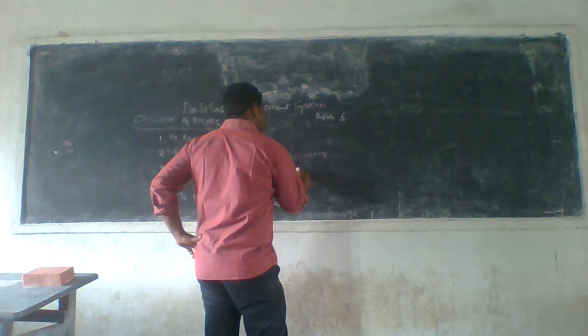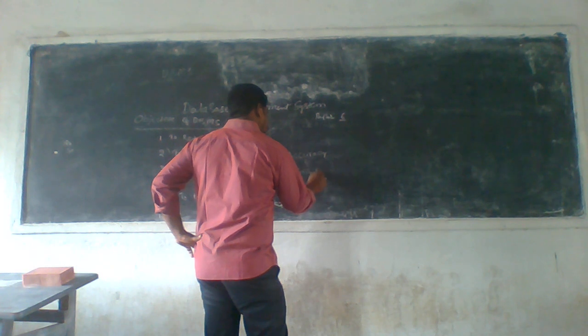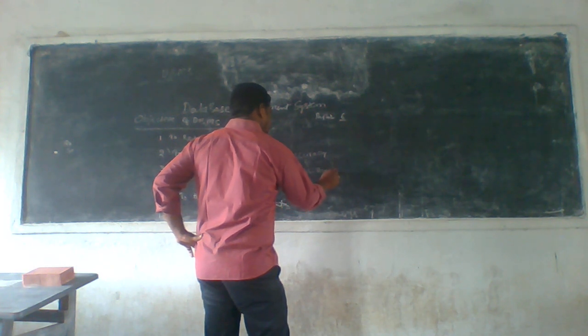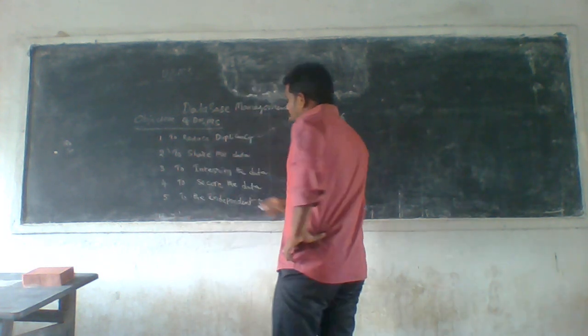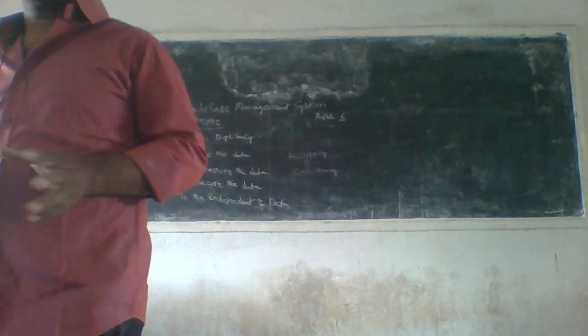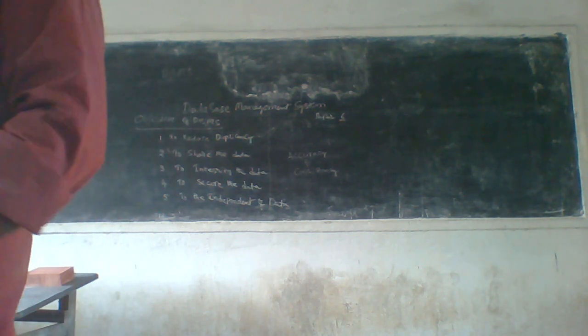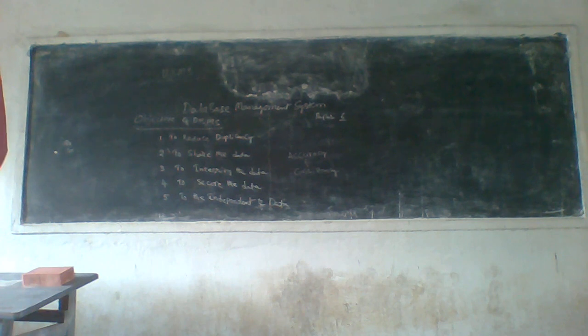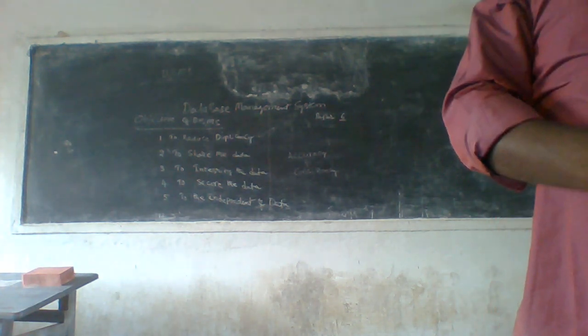Accuracy and integrity mean what? Accuracy and consistency. Accuracy means what? Accuracy is the correct way, correct data. Okay. Next, consistency means stability of the data. What is that? Stability of the data.